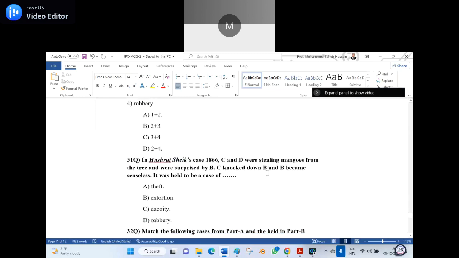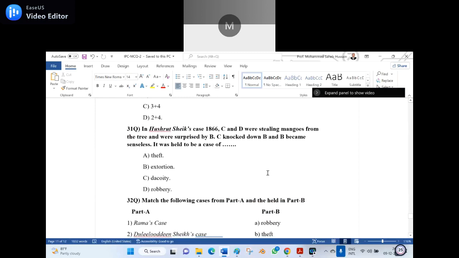Okay, now let us go to the next point, 31st question. In Hushut Sheikh case 1866, C and D were stealing mangoes from the tree and were surprised by B. C knocked down B and B became senseless. It was held to be a case of dash. A, theft. B, extortion. C, dacoity. D, robbery. Option B, extortion, sir. Option A, theft.